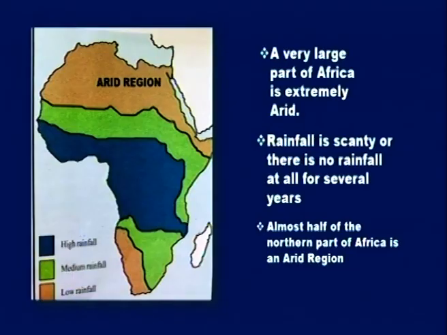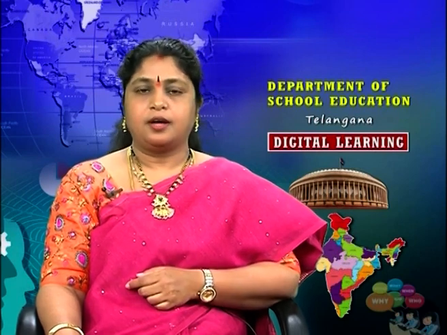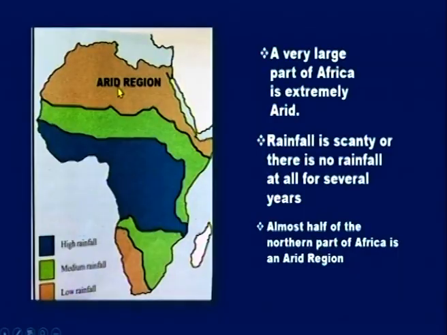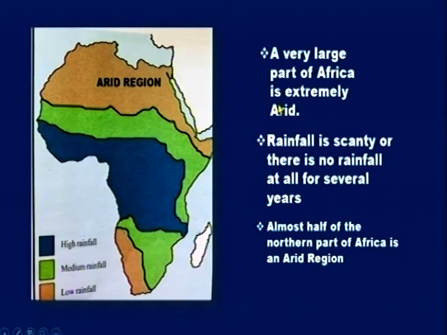So, now what is the next region? It is the low rainfall or scanty rainfall region, also known as the arid region, that is, desert area. Desert areas receive very little rainfall. A very large part of Africa is extremely arid. What is arid? Arid means dry.